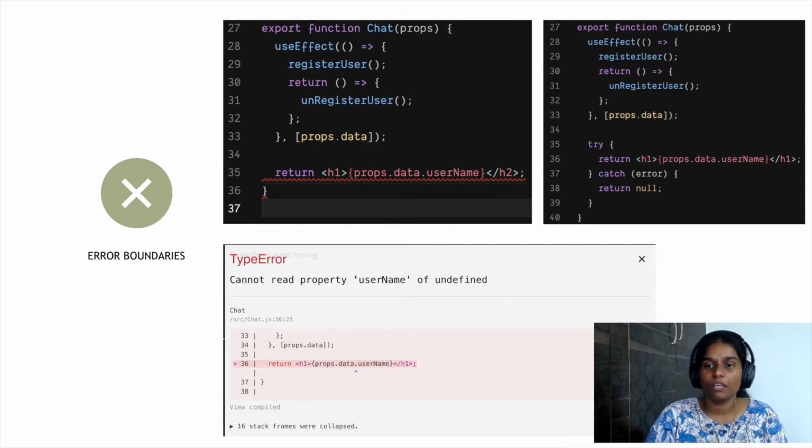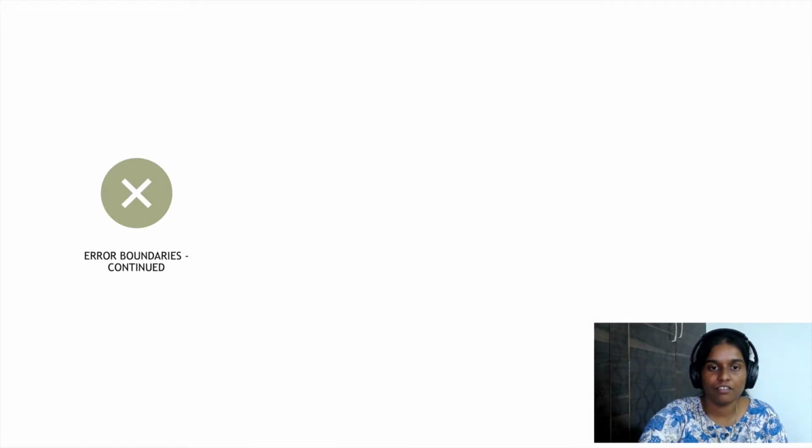So once we keep it in a try catch block, now you won't be displaying this error to the end user, but at the same time you will be showing a blank screen because we are returning null in this component. So in the next slide, let's see with error boundaries how we can handle these things.